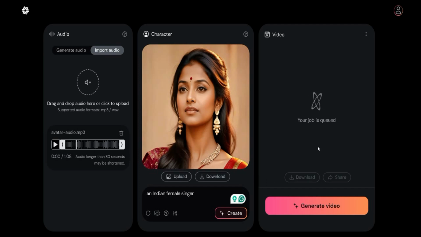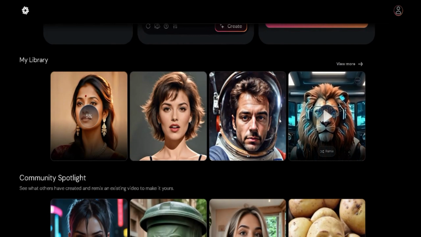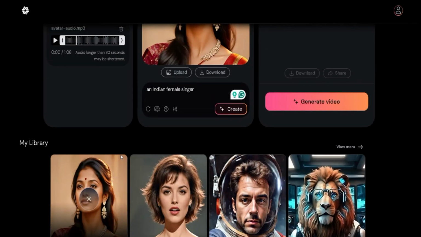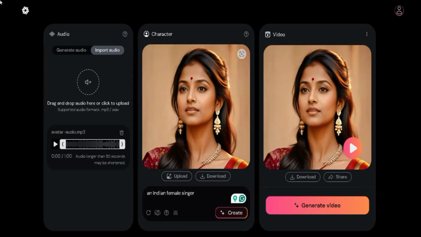So this Indian female here is going to sing the song, and as you can see it's generating and it's about 5% over here. And when I scroll down, you can see that it's in the queue. Guys, this is very cool and it's very amazing too. You can just try it out by going to that platform and using it to generate a music video. So guys, the video has been generated, so let's go and preview how the Indian female is going to sing this Indian song, and at the same time we're going to test the lip syncing.